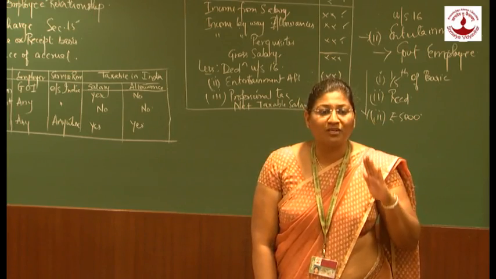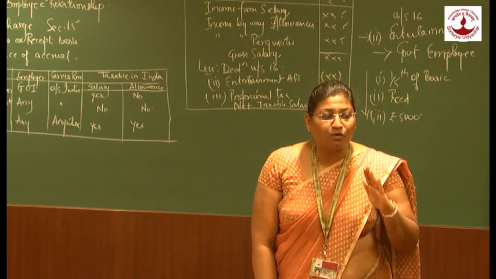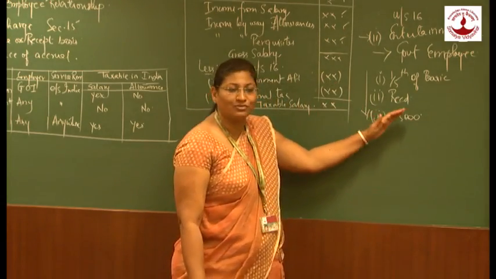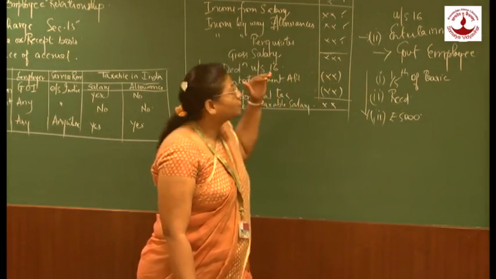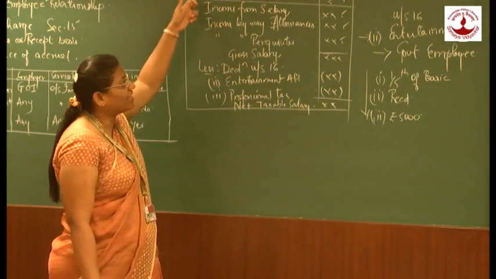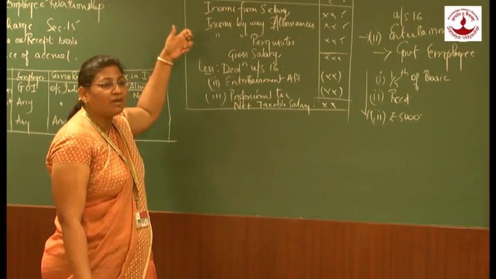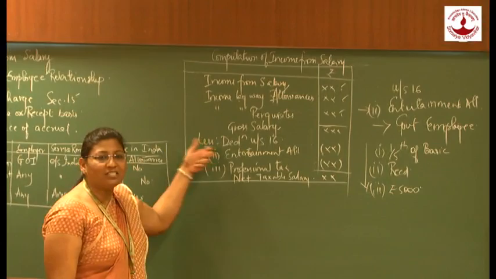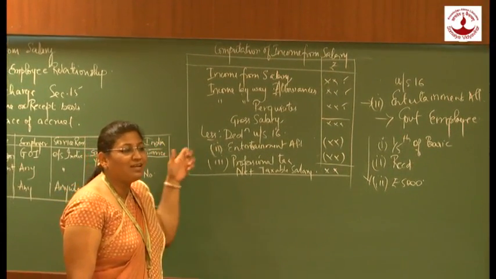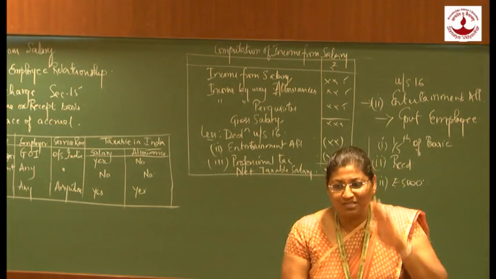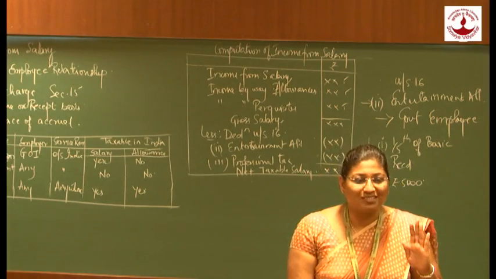Only if professional tax is paid, up to the amount of 2,500, is it claimed as a deduction. Is it clear? Yes. So, for computation of income from salary, we have income from salary, income by way of allowances, income by way of perquisites, gross salary, less deduction for entertainment allowance and professional tax, which will give me net taxable salary.